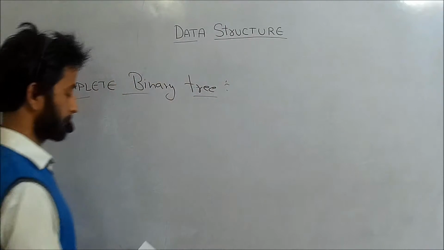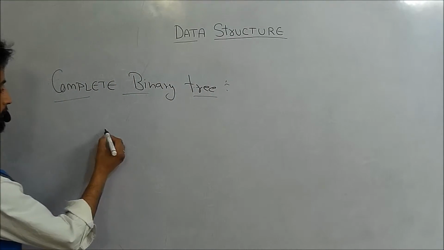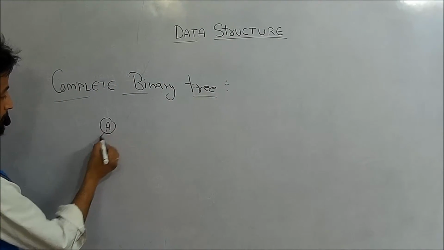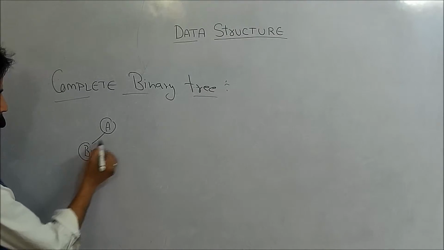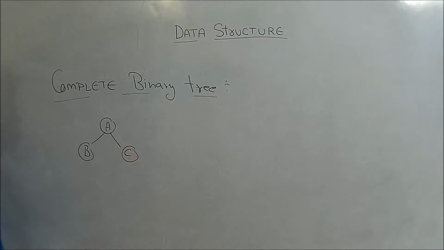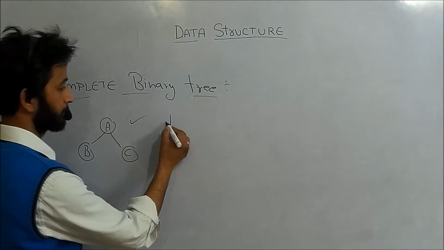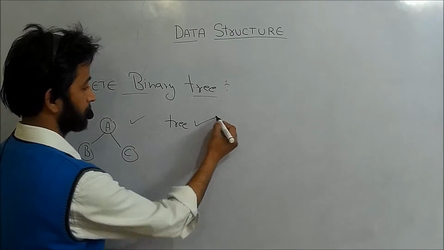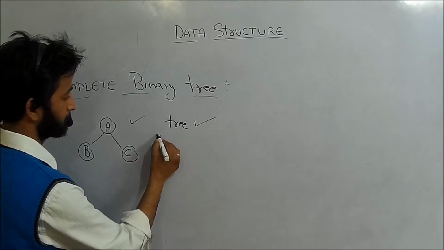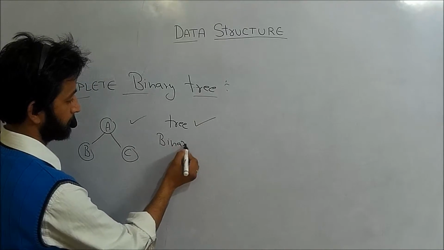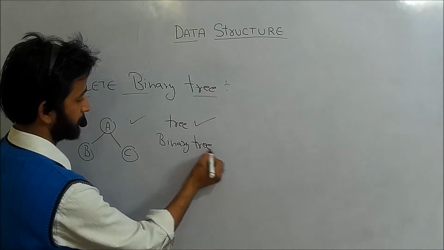So I'm taking one more example. If I'm having a tree in which A, B, C, this is a tree. This one is a binary tree.